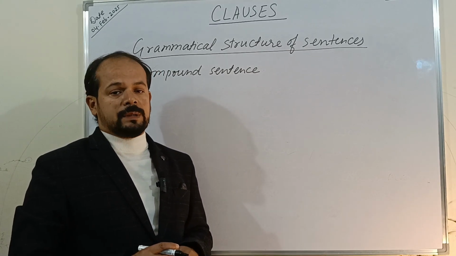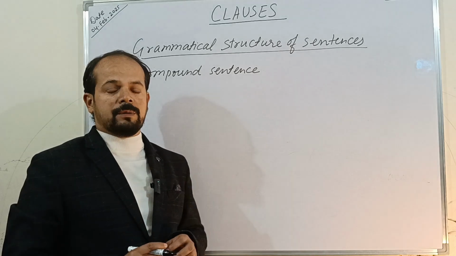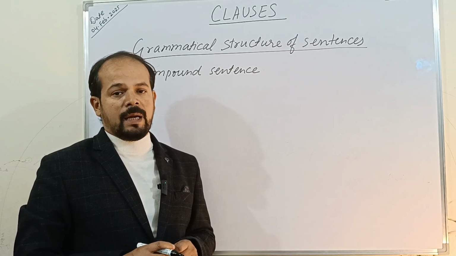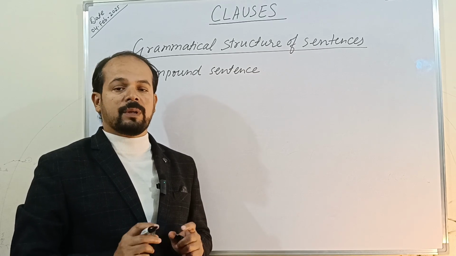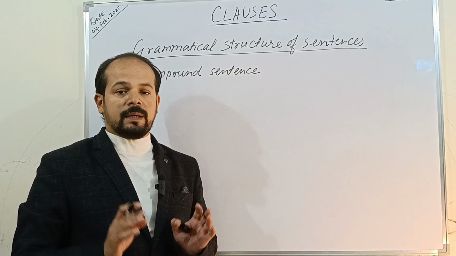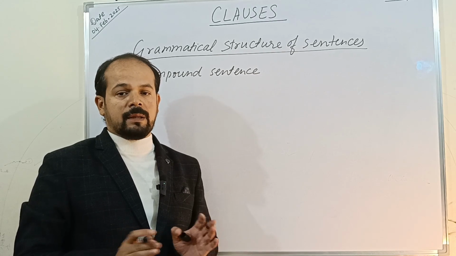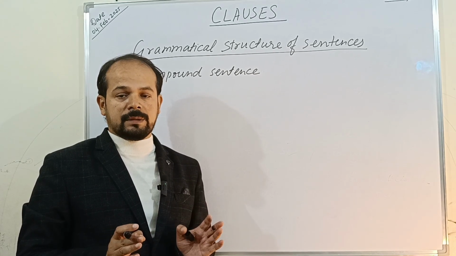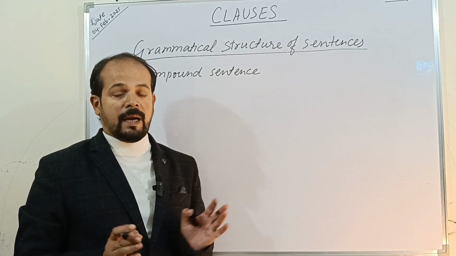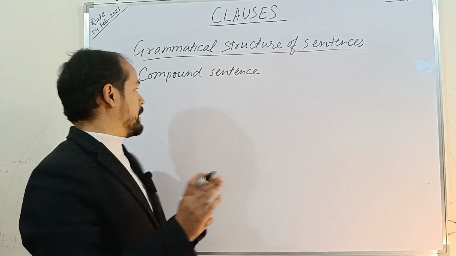Children, we have to see that just a short while ago we were discussing simple sentences in which only one independent clause is there. In a compound sentence there can be more than one clause, right? And these clauses are independent, okay? They are joined by coordinating conjunctions or connectors. Just a short while ago we also discussed and, but, or. Let me write it down.